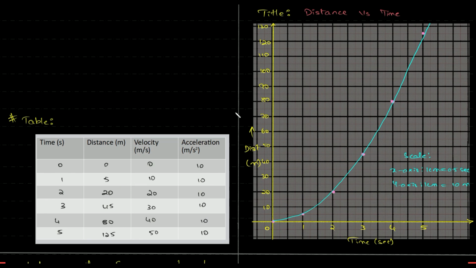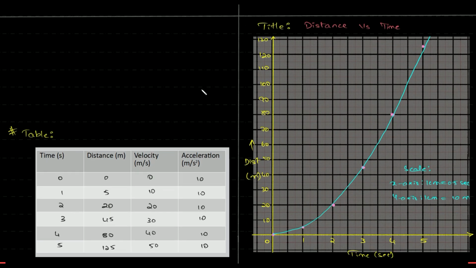Okay, guys. Again, you need to understand all of it in the right manner. What I mean to say is you need to link this topic to the previous topic. You need to understand that this is an accelerated motion. You need to understand that this is a distance time graph. So here in maths, what you learn is how to plot a graph, the standard of plotting a graph. You need to have a title, you need to have a scale, you need to have the x and y axis mentioned, right? X and y axis and the origin mentioned, and marking all the texts and marking the values, right? So this is your object under free fall, naming the graph.